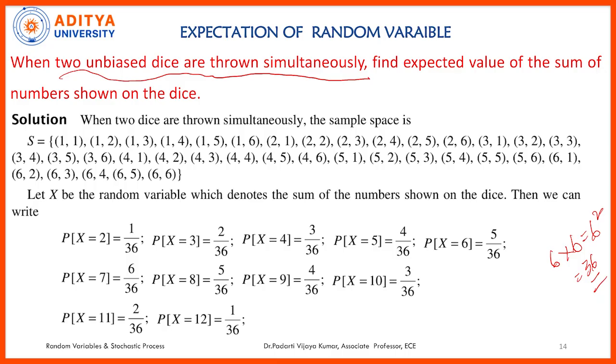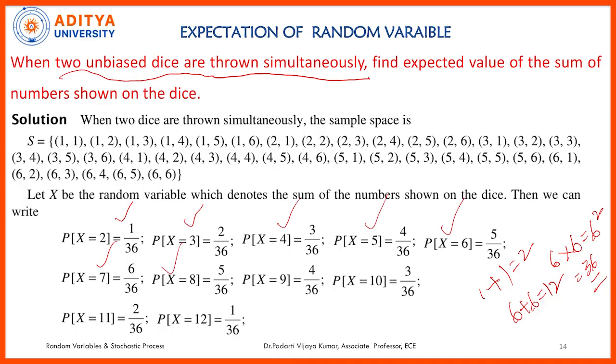So when 2 dice are thrown, the minimum possibility is 1 plus 1. The maximum possibility is 6 plus 6. So 2 to 12, any number can come: 2, 3, 4, 5, 6, 7, 8, 9, 10, 11, 12. So the corresponding probabilities first we need to compute. So like this we need to compute.